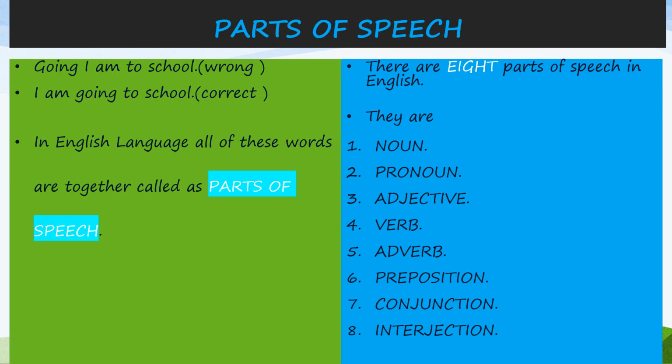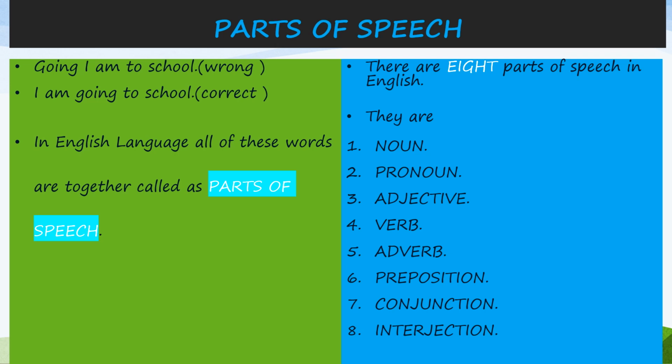Now look at this first example, children. Going, I am to school. These are words arranged in a sentence, but they are not arranged in a proper way. So we cannot understand this sentence. In the second sentence, I am going to school. The above sentence is arranged in a proper way. That is, the words are arranged in a proper way, children. So words need to be arranged in a proper way so that the reader can understand the words in a sentence.